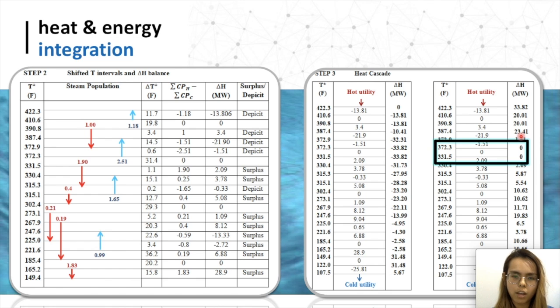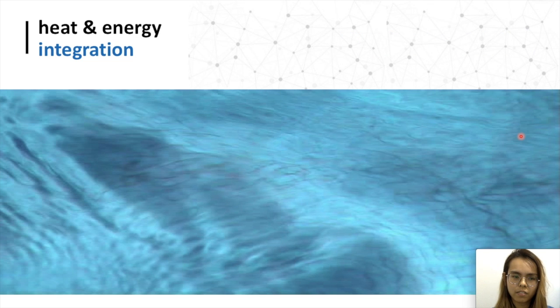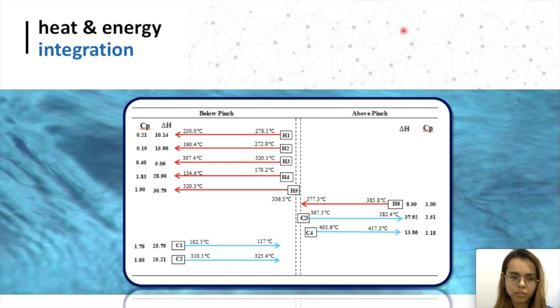In our case, we have 2 pinch points. As we can see, there are 2 pinch points. The below pinch will use the lower pinch hot and cold temperatures, whereas the above pinch will use the higher pinch hot and cold temperatures. We will first look at the below pinch region. According to the rules, the hot streams must have higher heat capacities than the cold streams. Only H4 and H5 fulfill this condition, and both streams will be matched with C1 and C2. The proposed matches are H4C1 and H5C2.